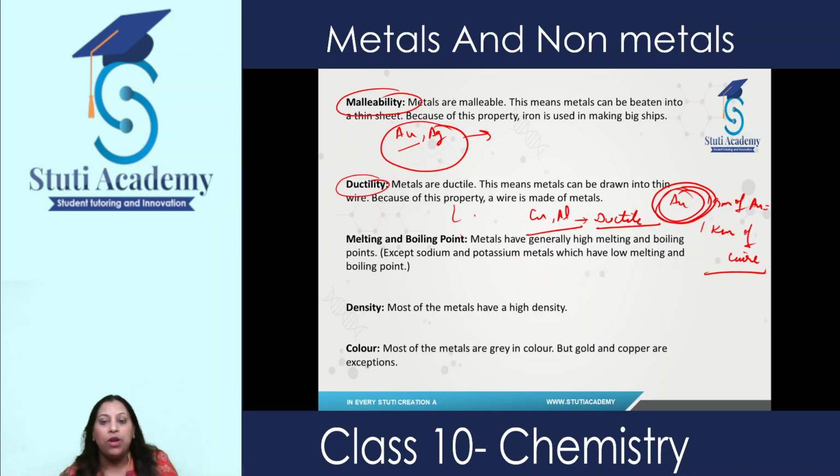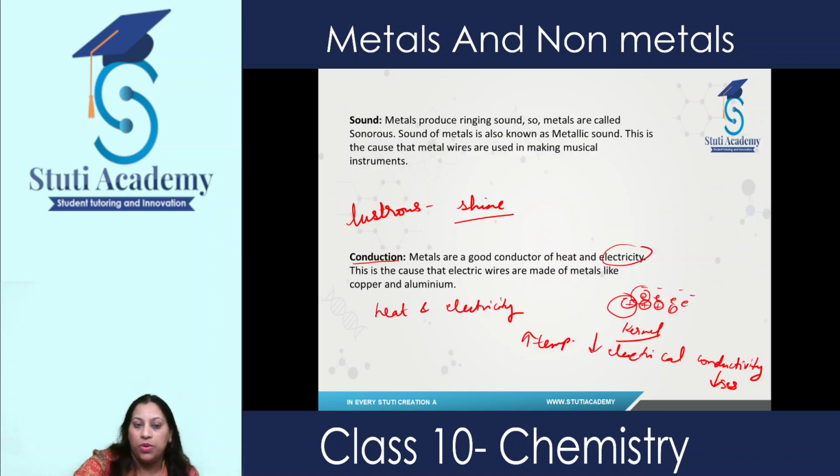Although silver also we can use, gold also we can use, but still we are not using gold and silver wires in making electrical wires, because they are quite very expensive and everyone cannot afford it. So that's why we use cheap metals which are easily available, so that everyone can easily afford it. And if we are talking about electrical conductivity, I forgot to tell you one thing.